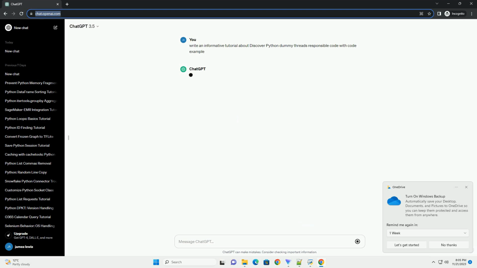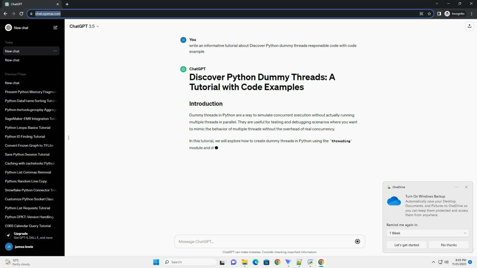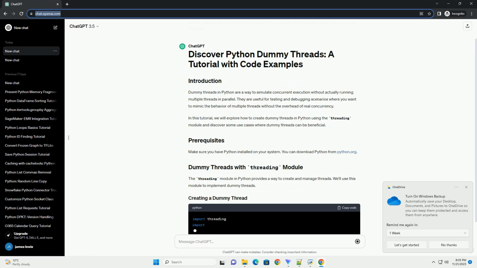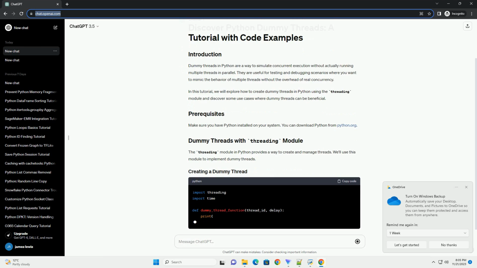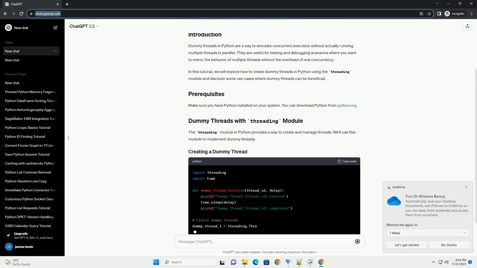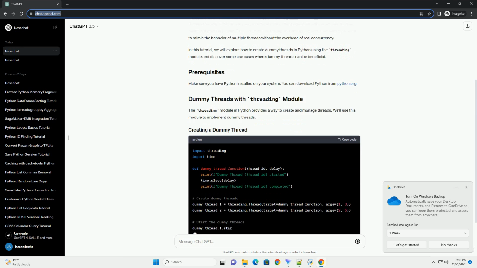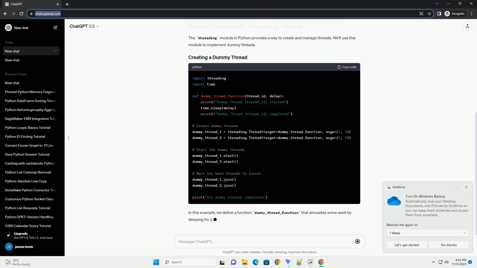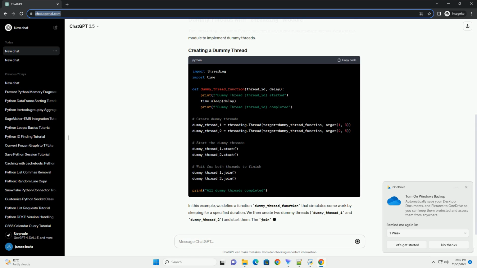Dummy threads in Python are a way to simulate concurrent execution without actually running multiple threads in parallel. They are useful for testing and debugging scenarios where you want to mimic the behavior of multiple threads without the overhead of real concurrency. In this tutorial, we will explore how to create dummy threads in Python using the threading module and discover some use cases where dummy threads can be beneficial.